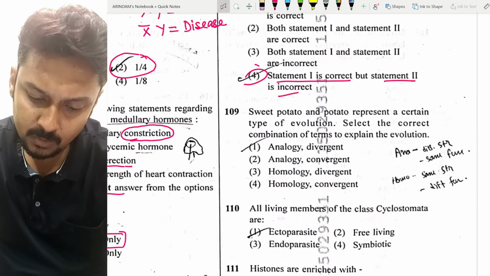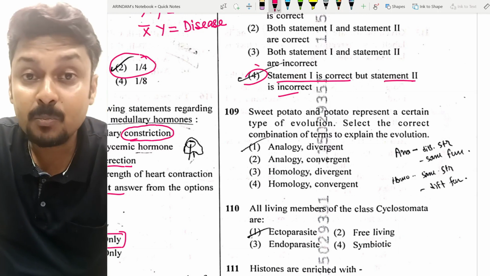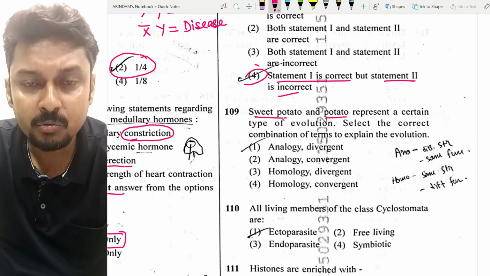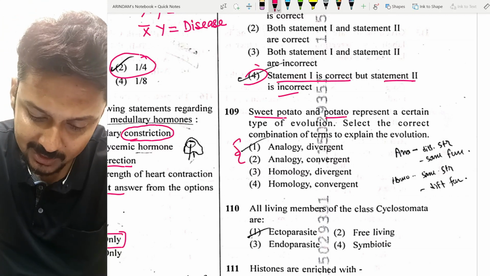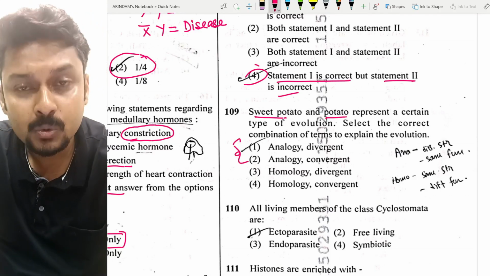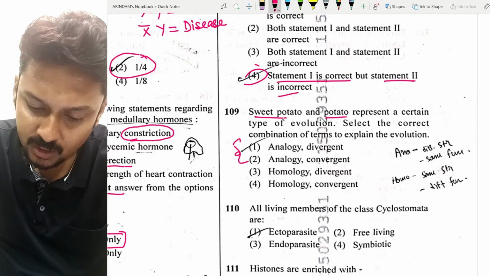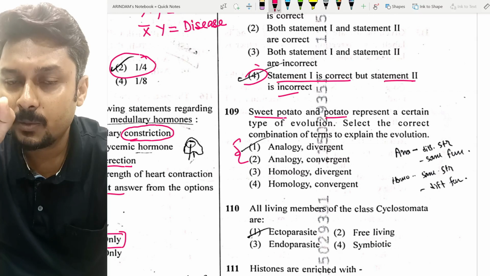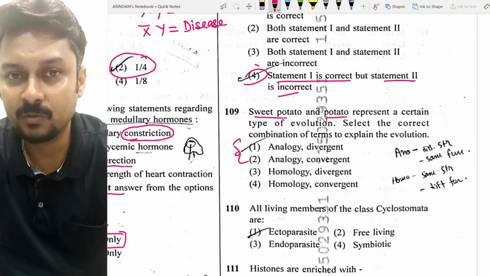Now, question number 109. It came from the evolution chapter, sweet potato and potato. Obviously, we know that is an example of analogous organs, and in options number 1 and 2, analogy is given. It's a certain type of evolution; select the correct combination. Remember that homologous organs support adaptive radiation and divergent evolution.